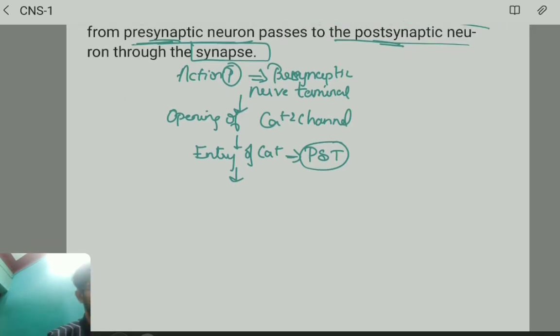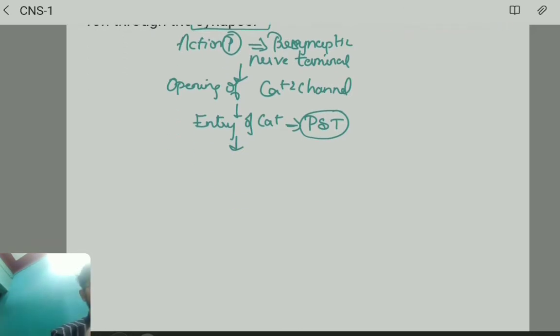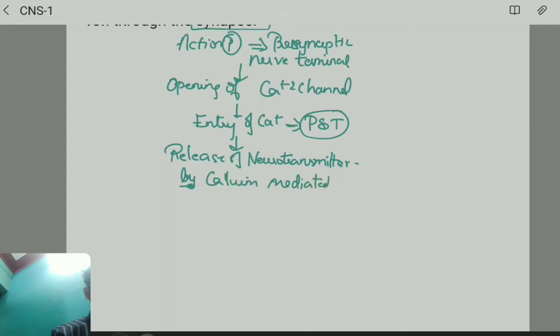Now what really happens? There will be release of neurotransmitter. Calcium came into the presynaptic nerve terminal, so it causes release of neurotransmitter. Who is going to release this neurotransmitter? By calcium mediated exocytosis.